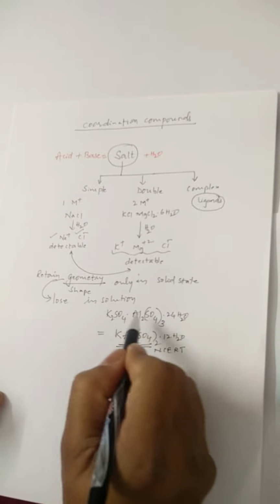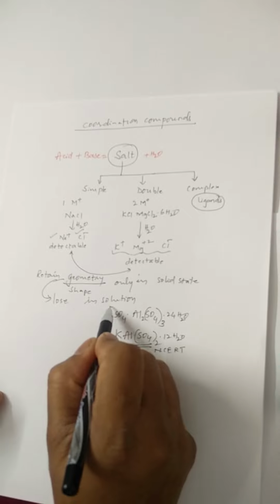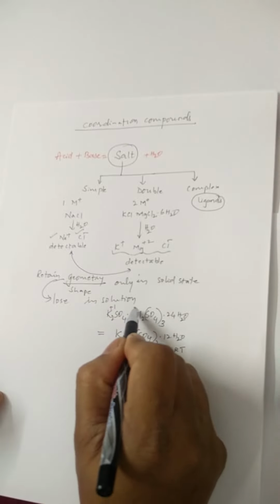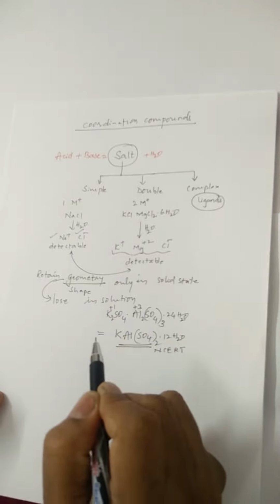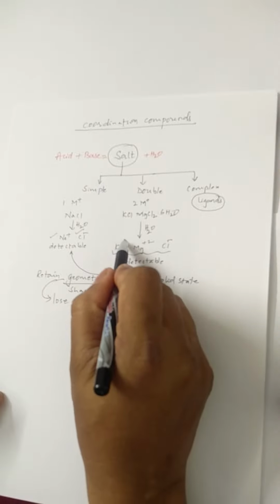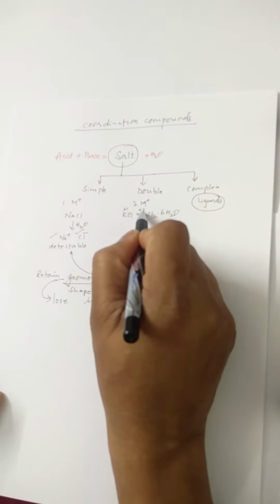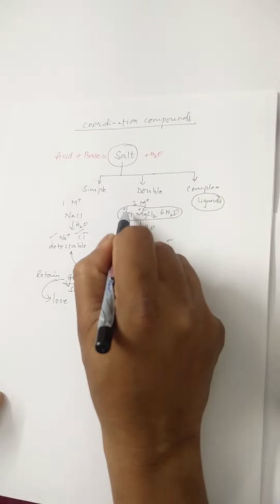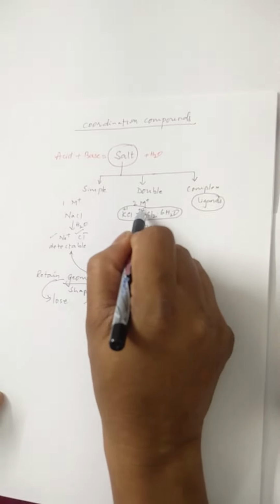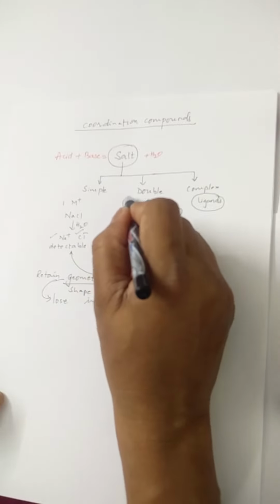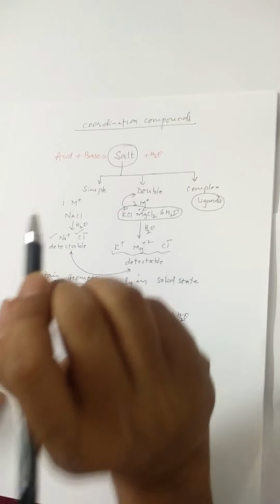Here the specialty is that this has plus 1 oxidation state and this metal ion is in plus 3 oxidation state. Whereas in the earlier case, this is plus 1 and this is plus 2. Such salts where two different metal ions are present in plus 1 and plus 2 oxidation states are referred to as double salts only.